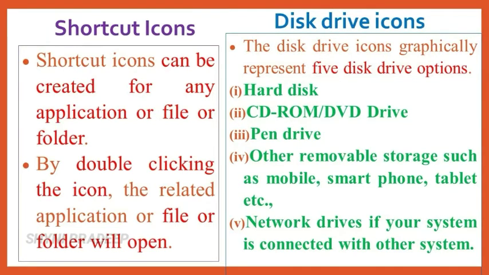And next, disk drive icons. The disk drive icons graphically represent 5 disk drive options. What are they? Hard disk, CD-ROM or DVD drive, pen drive, other removable storage such as mobile, smartphone, tablet, etc. And 5th one is network drives if your system is connected with the other system. So these are the 5 disk drive options.